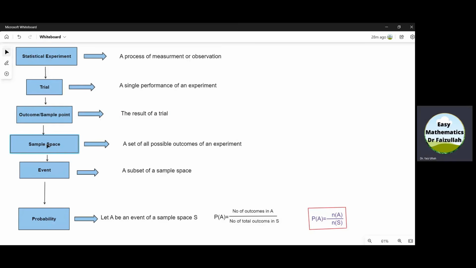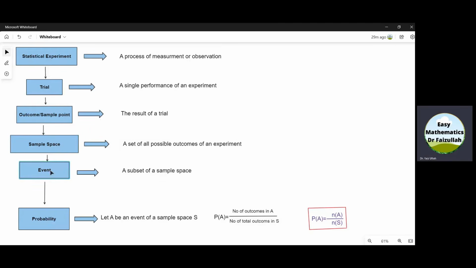A sample space is a set of all possible outcomes of an experiment. If someone is tossing a single coin again and again, all the possible outcomes of that single coin are head and tail. So the set of head and tail is called a sample space. Event is any subset of the sample space.